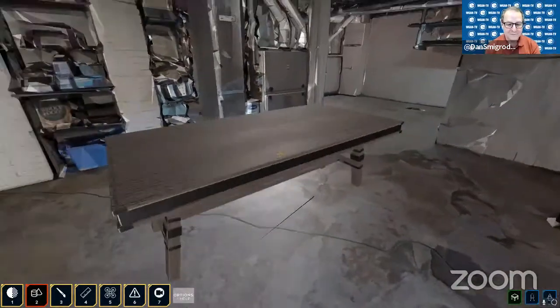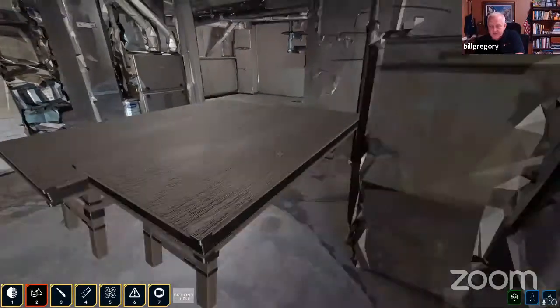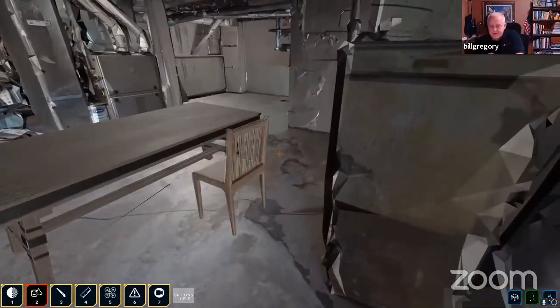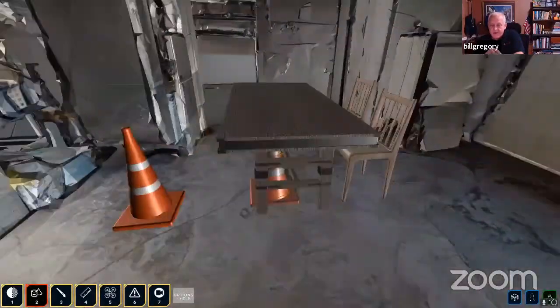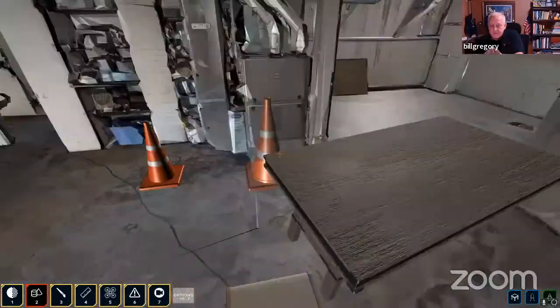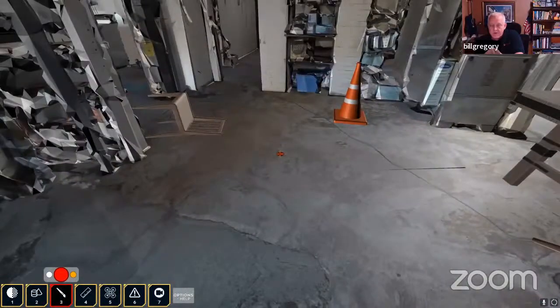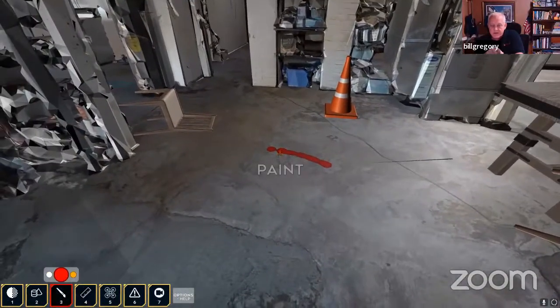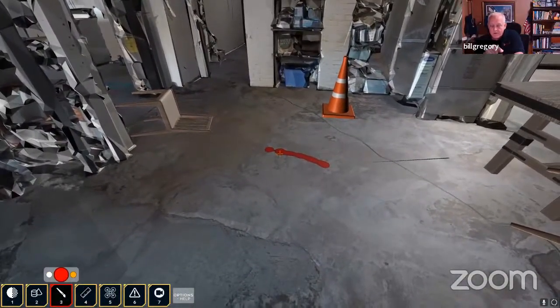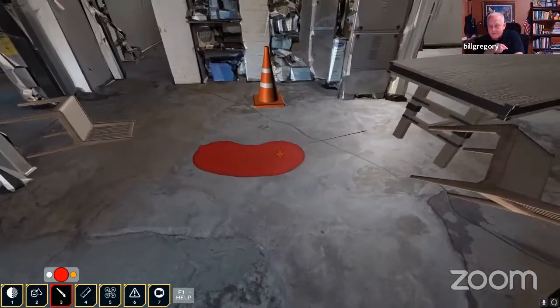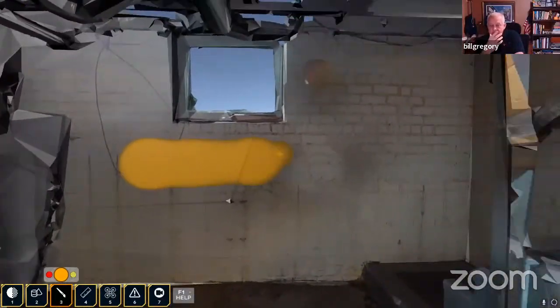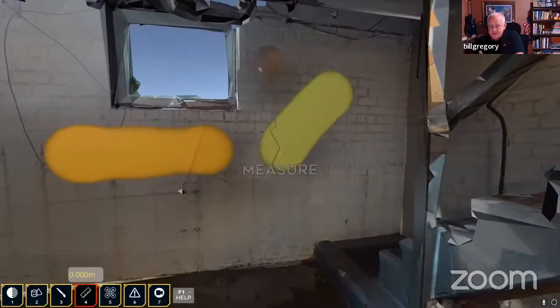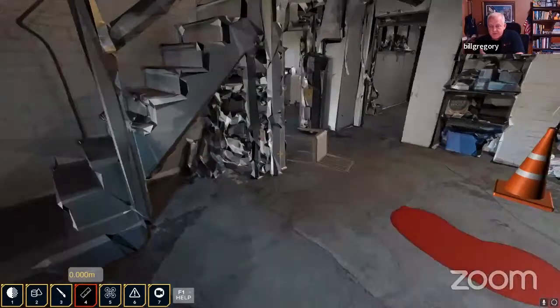So we can drop objects, immediate drop, like tables. These are the quick drop objects. You can customize that and set them up in a space. We've got painting tools, so you can mark up the space. You can come in and say, we're going to take out here. You can change the size of it. You can change the color of what you're marking. Measurement tools, so you can measure things in the room.